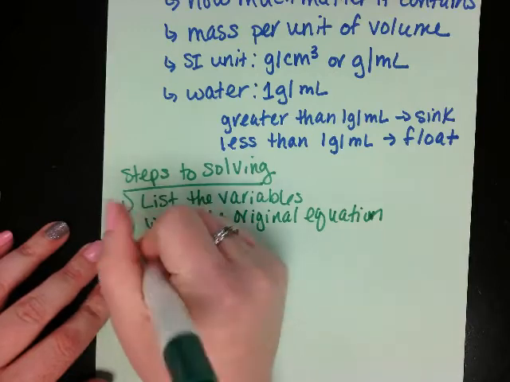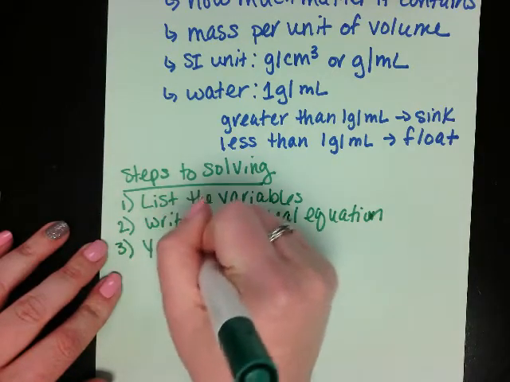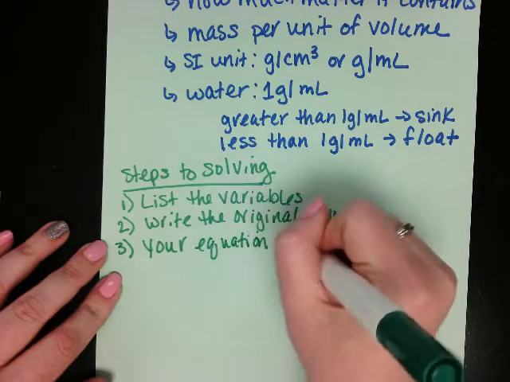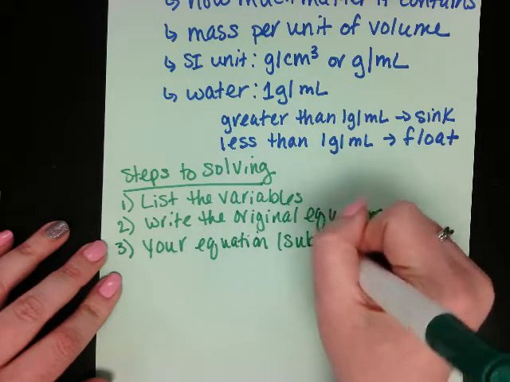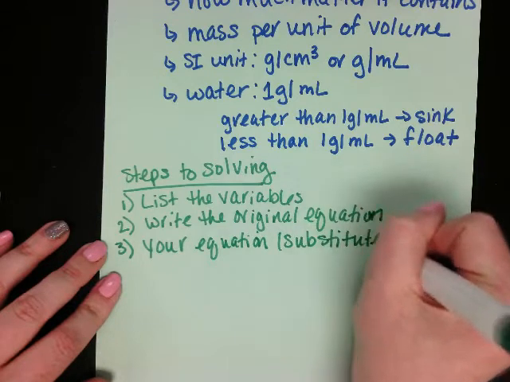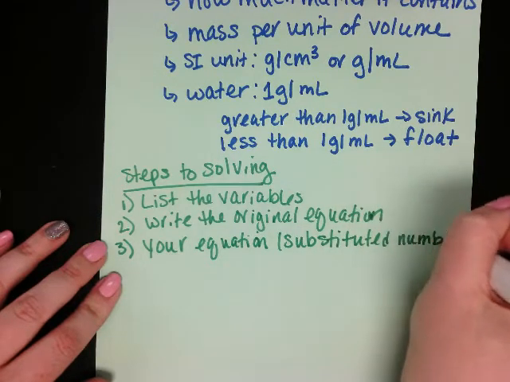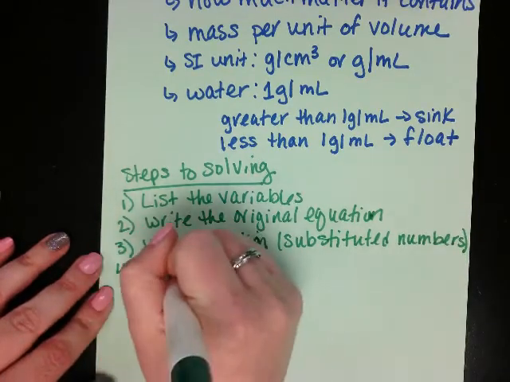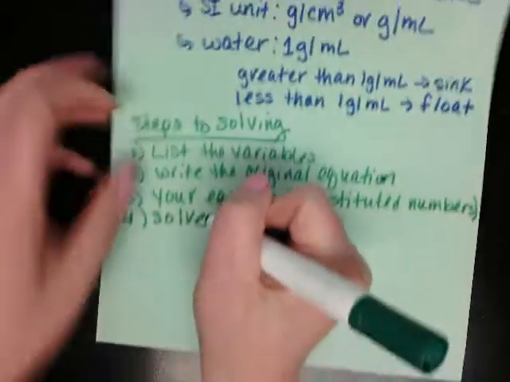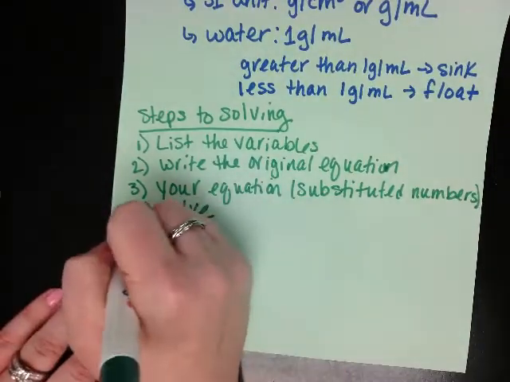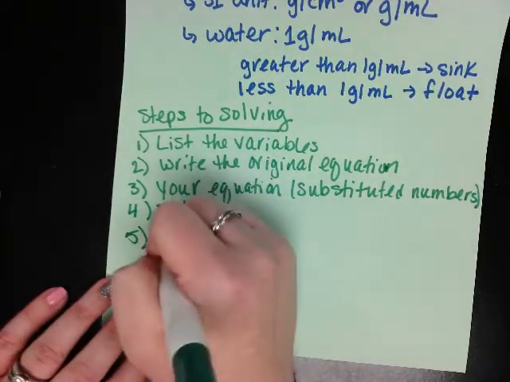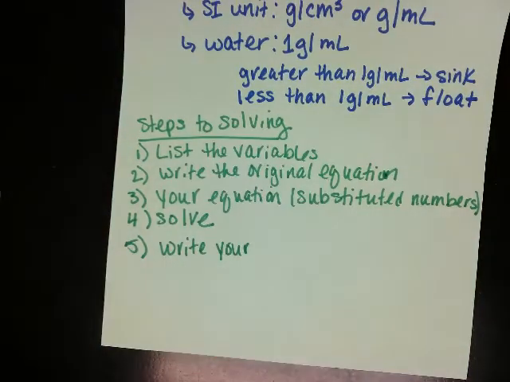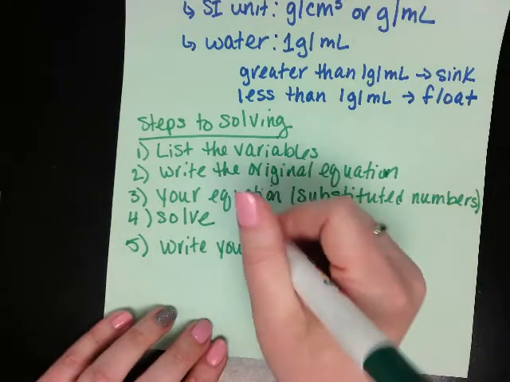Step 3 is your equation with the numbers substituted in. Step 4 is to solve, so plug it into your calculator. Step 5 is to write your answer.